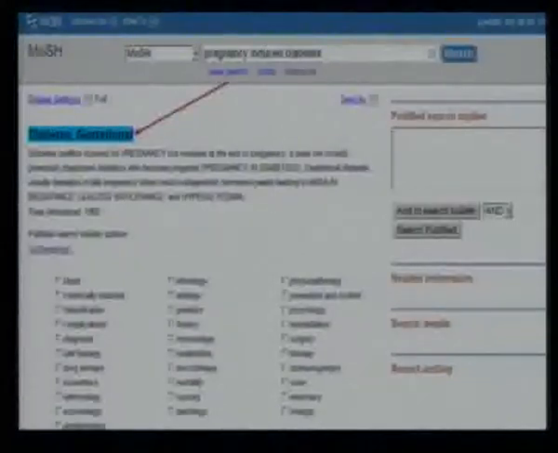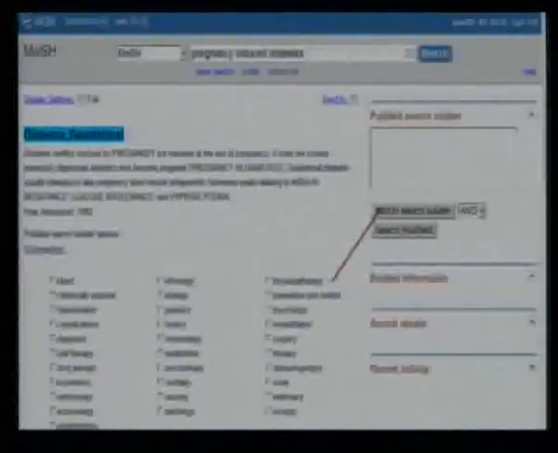So it can be as specific as this. So when you search, find the best MeSH term and then use it to search. Okay. So if what we want is gestational diabetes, we found this one. What we can do right here, we don't have to go back to the main PubMed page. We click this Add to Search Builder button.